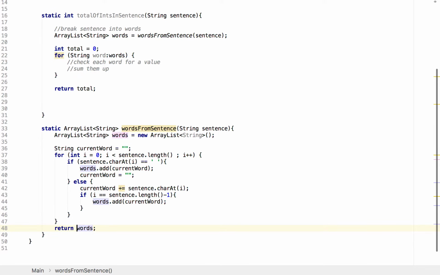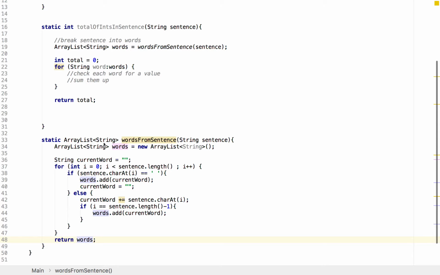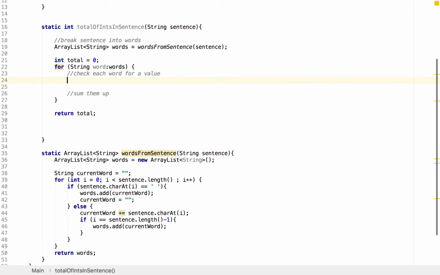Okay, so breaking down the problem into smaller bits. In an ideal world, we'd write a unit test for this, but that's not the purpose of this walkthrough, so we'll leave that for now. If we have any errors, we can obviously add a unit test later. We now need to check each word and see if it's got a value. So we can try and parse our string as an integer.